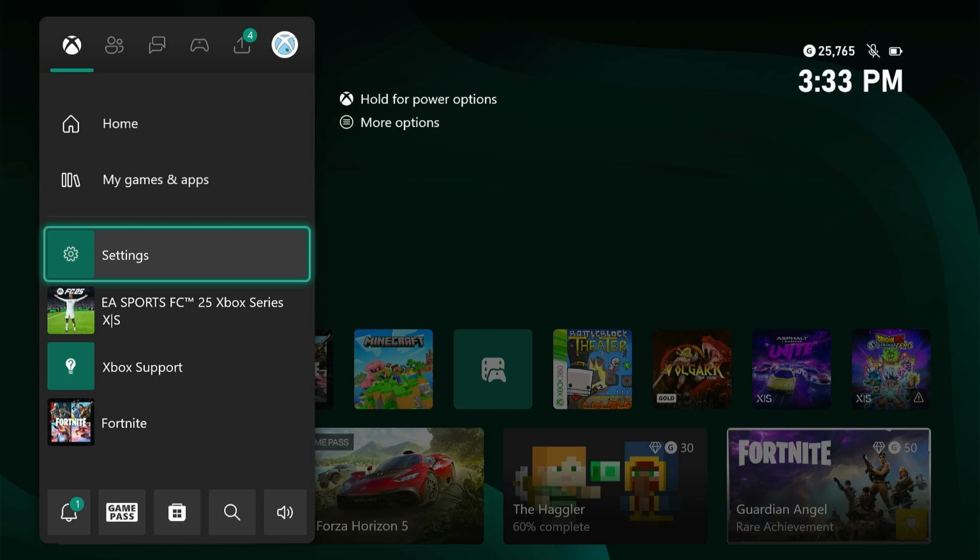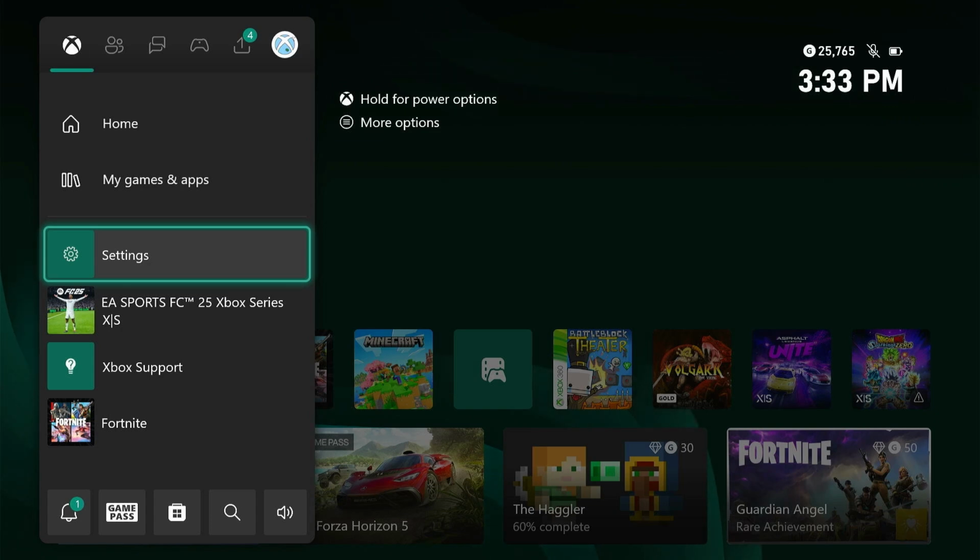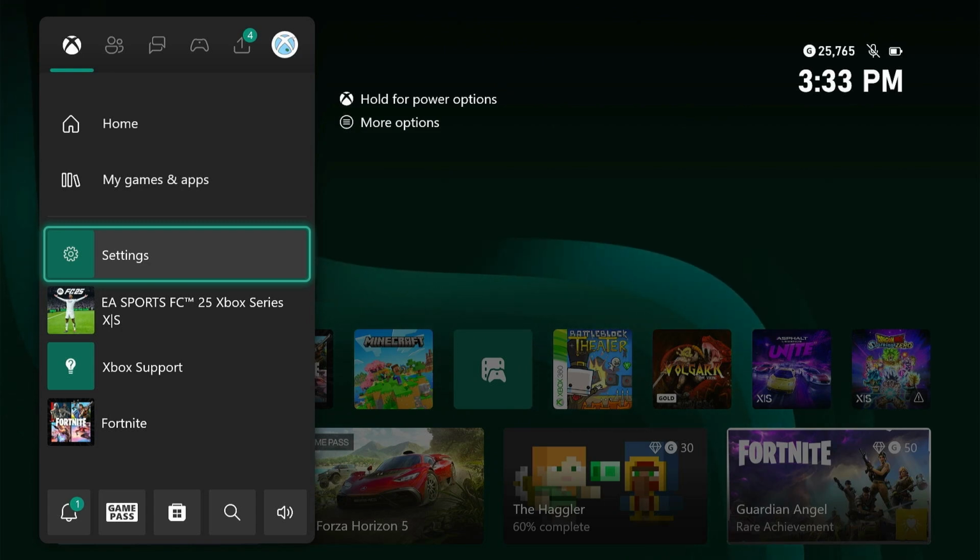Hi gamers! Are you having trouble getting sound from your Xbox to your TV? Don't worry. In this quick guide, I'll walk you through the steps to fix Xbox audio issues and get you back to gaming with full sound. Let's dive in.